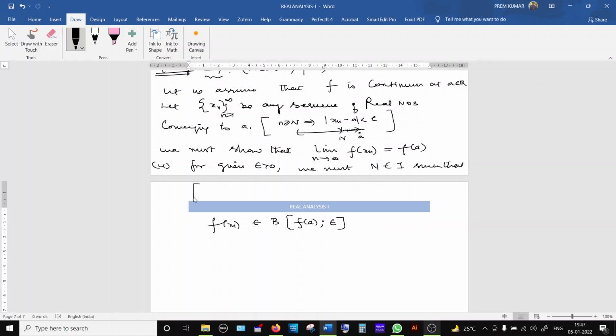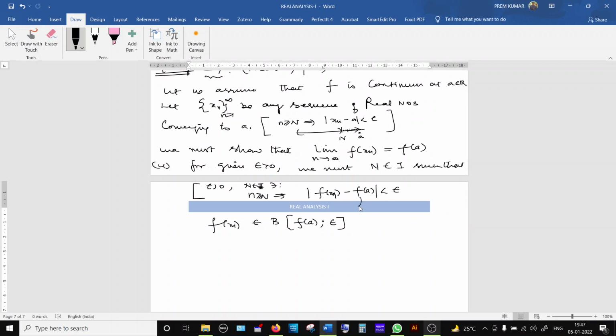What is the meaning of this using the definition? For a given epsilon greater than 0, there exists an n in N such that whenever n is greater than or equal to capital N, the distance between f of xn and f of a is less than epsilon.